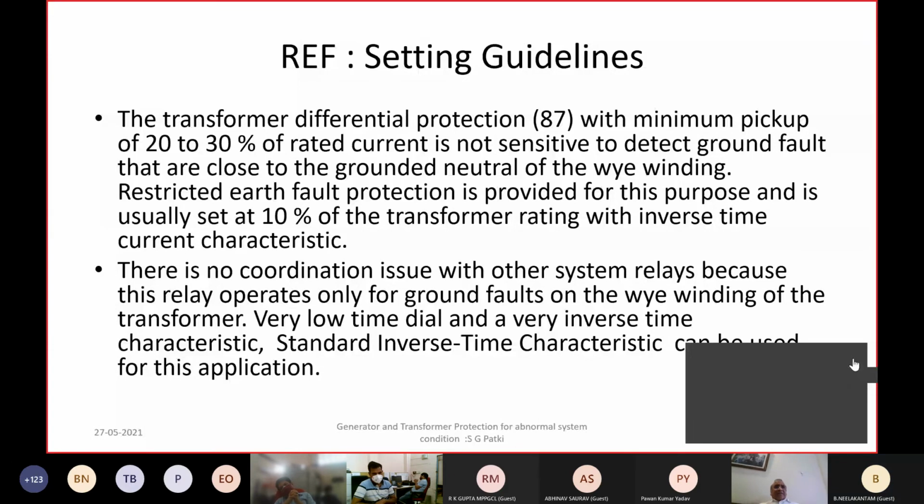The solution is, as I mentioned in my last few slides, you can have this dead machine protection, which also has three elements. So if any one pole remains closed and the trip command of the generator is already there, then it will operate.